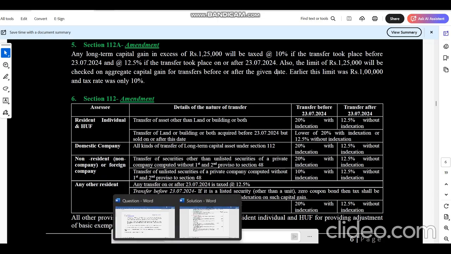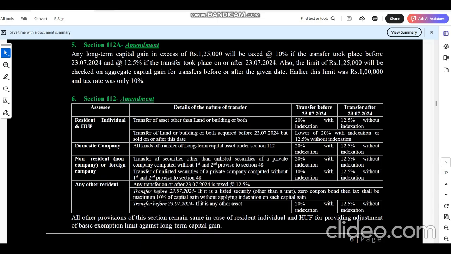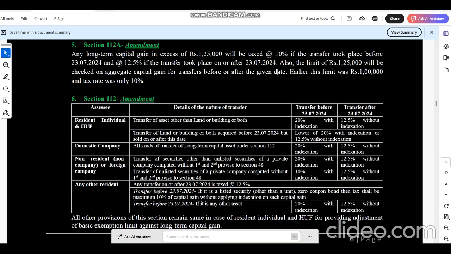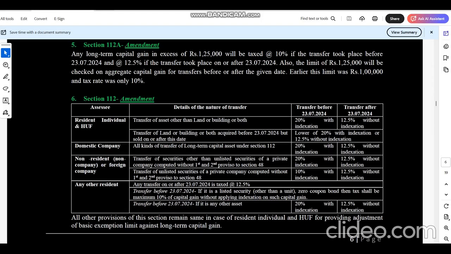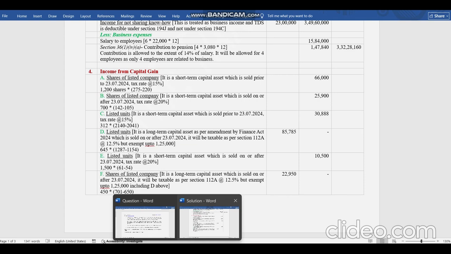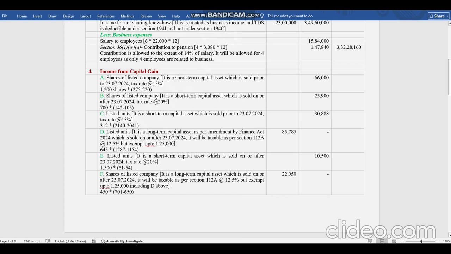Coming back to the solution, this was the point. So this has to be taken care of while solving the solution. Basically this says that whichever option he chooses, it is for the transfer after 23rd July, basically in the practical world.